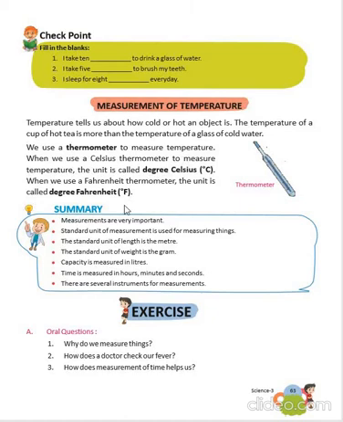Now come to summary. Measurements are very important. Standard units of measurement are used for measuring things. The standard unit of length is the meter. The standard unit of weight is the gram. Capacity is measured in liters. Time is measured in hours, minutes and seconds. There are several instruments for measurements.